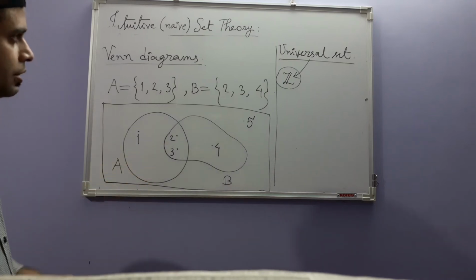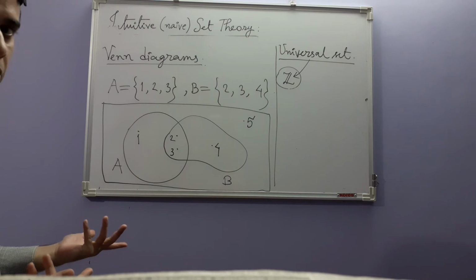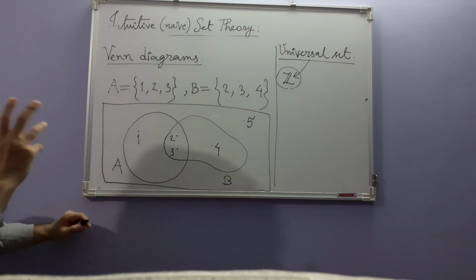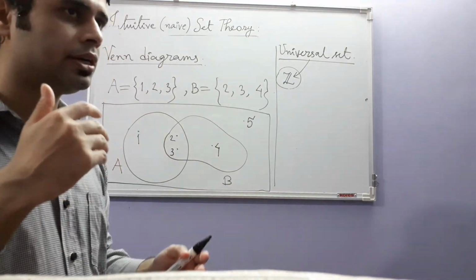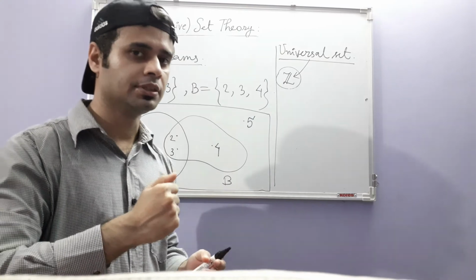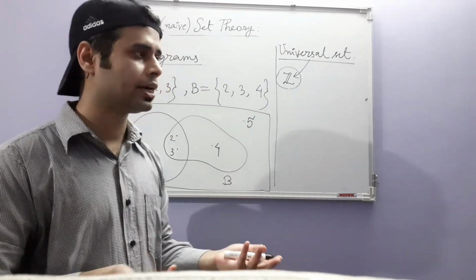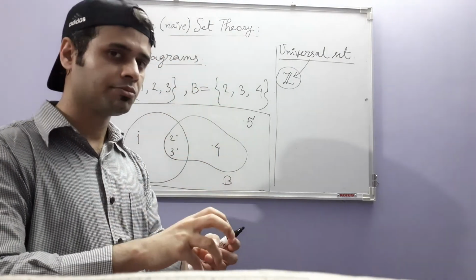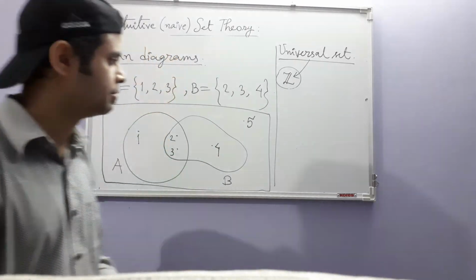So this is a Venn diagram. How are Venn diagrams useful? We will come to that soon. So I hope you get the idea of universal set. A universal set is dependent on the discussion that you are having. It is the largest set that you will need, so that any element will be inside that set and any set will be a subset of that set. That is a universal set for that discussion.